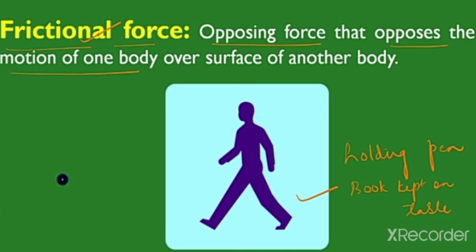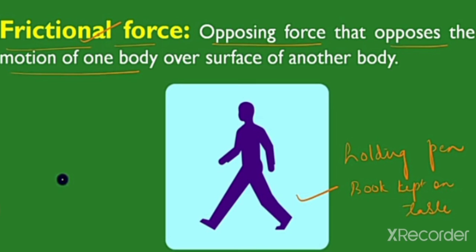Similarly, friction between water and the boat makes it stop once you stop rowing. The force of friction always acts on all moving objects, and its direction is always opposite to the direction of the motion. Since the force of friction arises due to contact between surfaces, it is also an example of contact force.